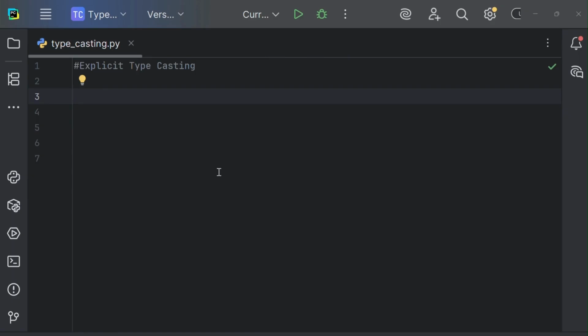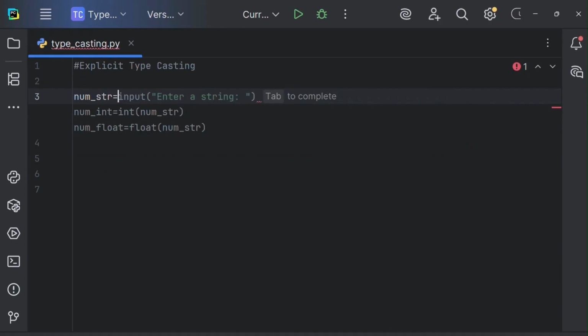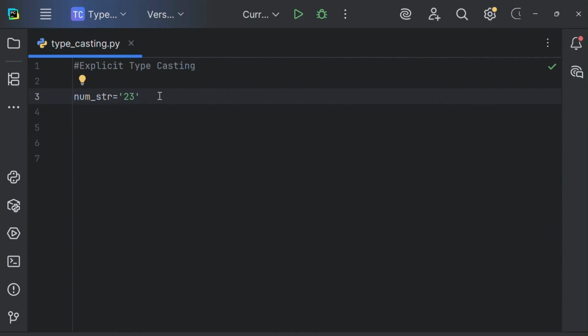Okay, so till now we have converted from int to float and float to string, or else list to tuples, tuples to set. But what if we convert a string to integer to float? Will that happen? Let's check with an example. Considering a variable num underscore str, let me give a value to it. As we are giving a string, it should be enclosed in quotation marks. So let me get 23. So by looking at this, we know that this is a string data type.